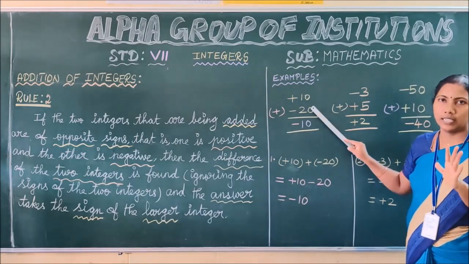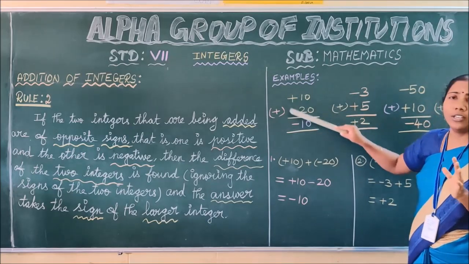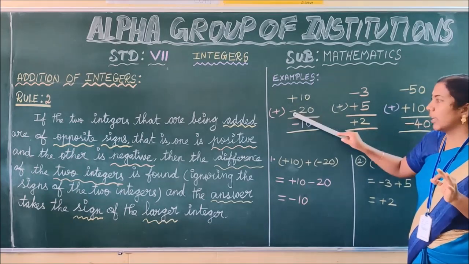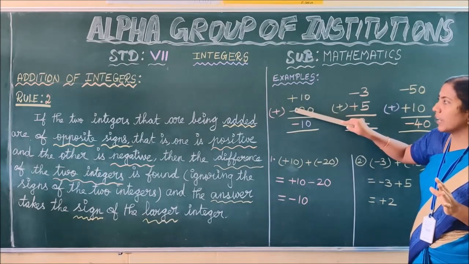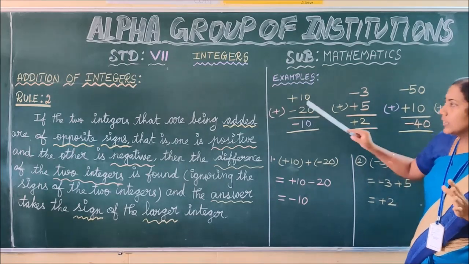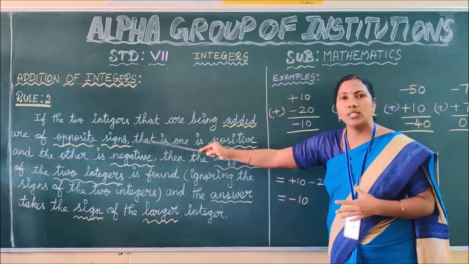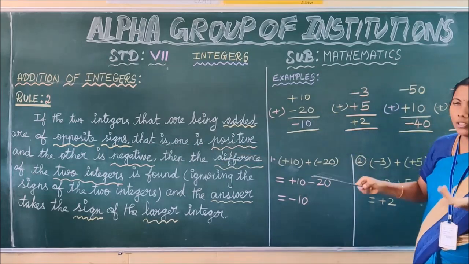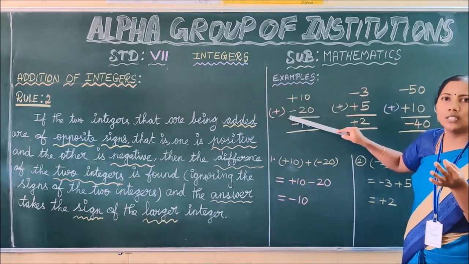This is the first example. See the first question, children. What are the given two integers? Plus 10, minus 20. Observe the signs: plus, minus. Are they the same or different? Yes, different. Thus, according to rule 2, the given two integers have opposite signs. Opposite sign and different mean the same thing. Thus, the given two integers are of opposite signs.